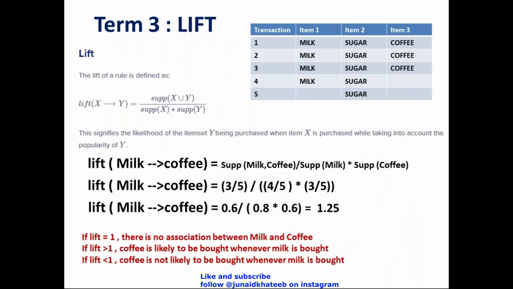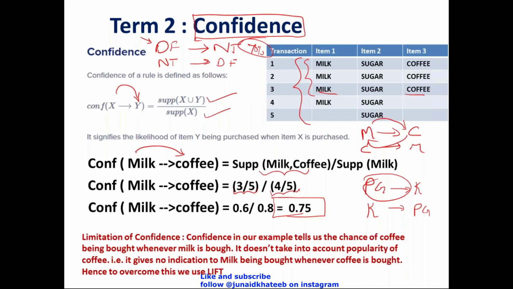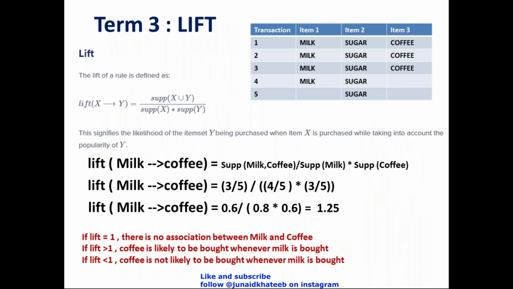So you need to decide whether confidence is good enough for you or whether you will go with lift. If I was working with the Parle G Crackjack example, I'll stick to confidence. But if I'm working with the Dark Fantasy Nice Time example, I will go to lift. Now, how do I calculate lift? Lift actually takes two things into account.